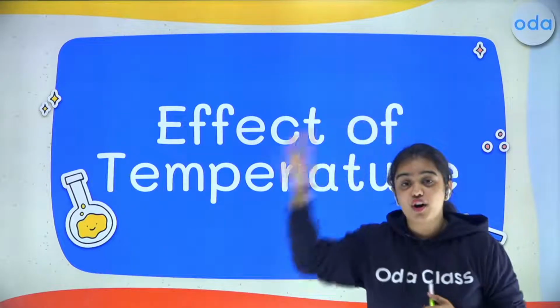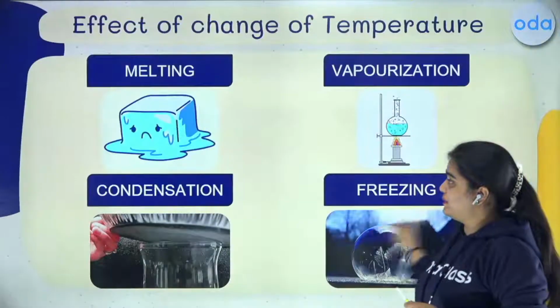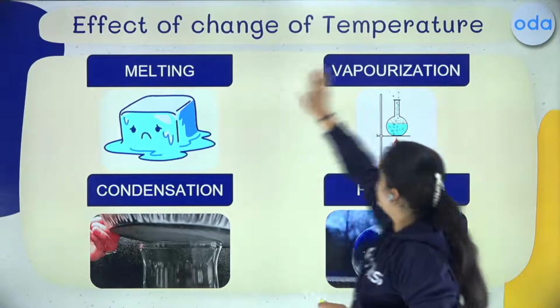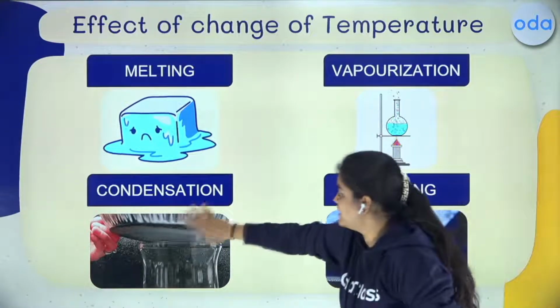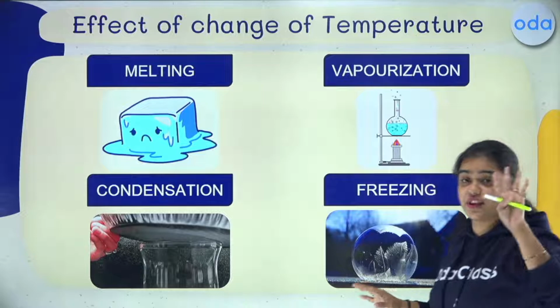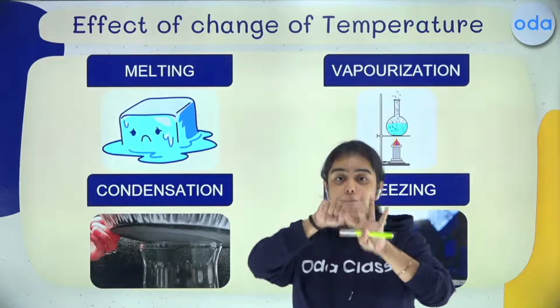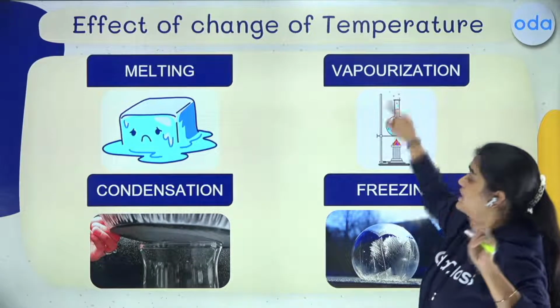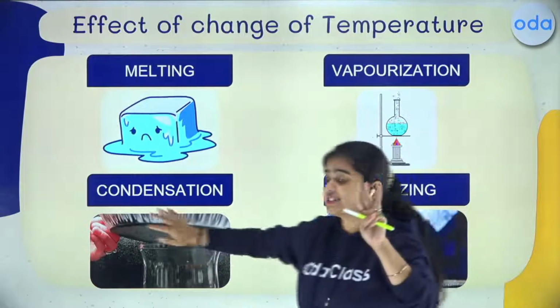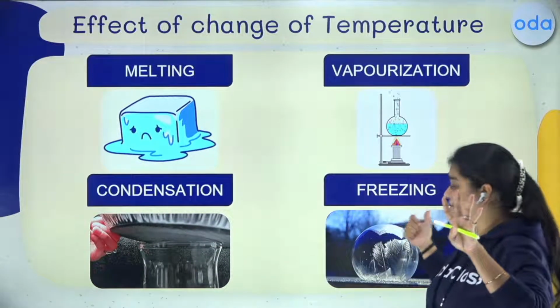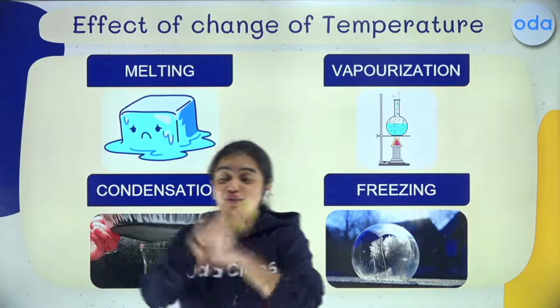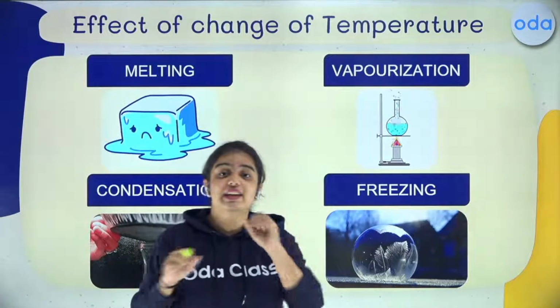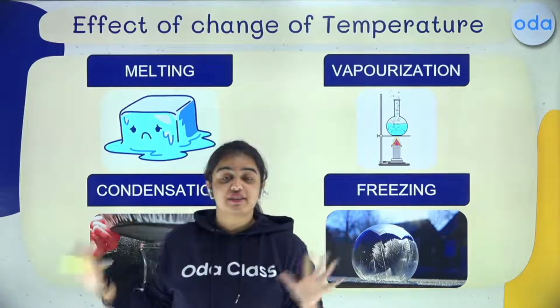But let me tell you all 4 effects we get by temperature. So we have melting, vaporization, condensation, and freezing, right? So there are 4 things. What are those? Melting first, second is vaporization, third is condensation, and fourth is freezing. So don't worry, don't look at the screen weirdly. I'll be explaining each and every effect.